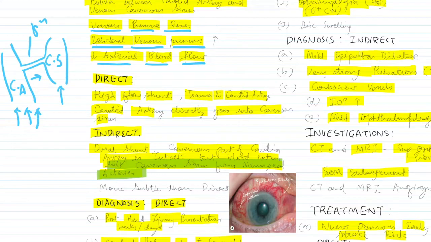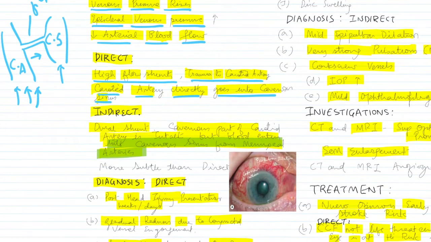A direct fistula would be a high flow shunt. This could be due to a trauma to a carotid artery, where the carotid artery directly goes into the cavernous sinus. Then with an indirect dural shunt, the cavernous part of the carotid artery is intact, but blood enters into the cavernous sinus from meningeal arteries.